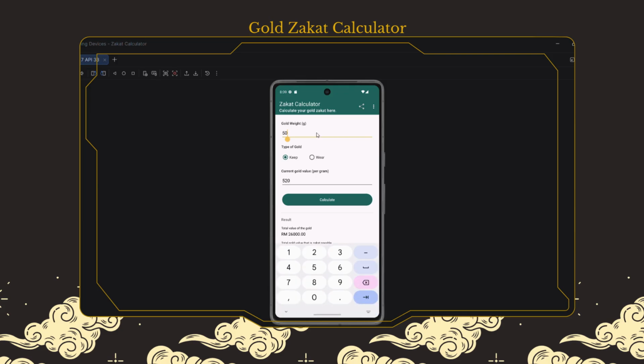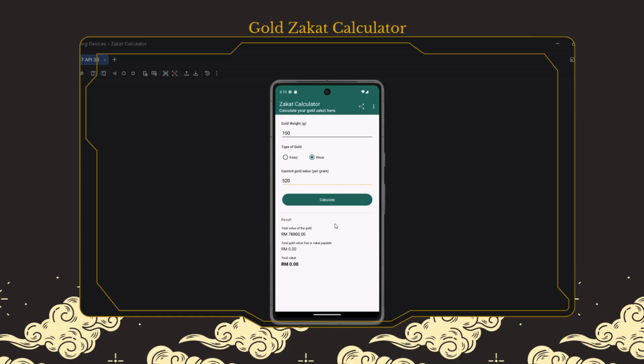The same goes for the type of gold that they wear. If they only have around 150 grams of gold that they wear, then they also don't need to pay zakat on it, because the nisab for gold that we wear is around 200 grams and above.